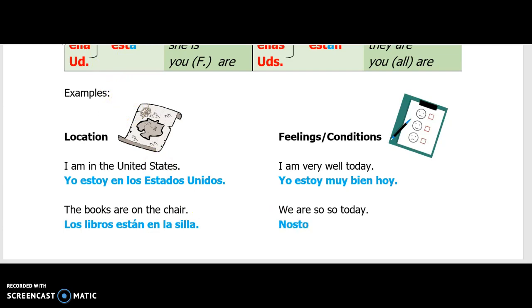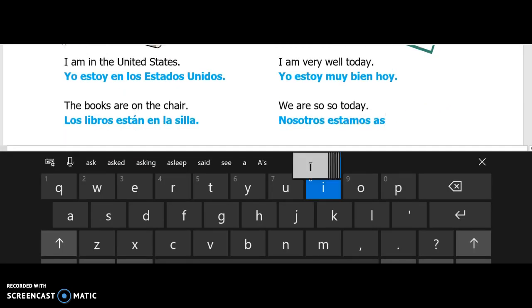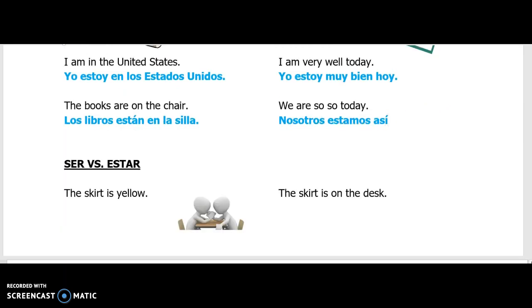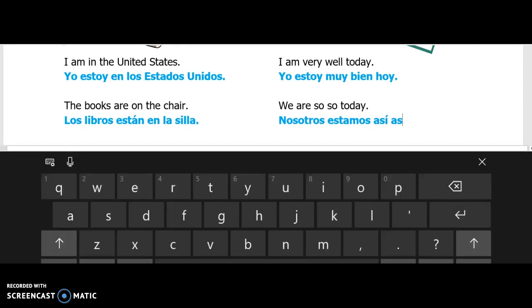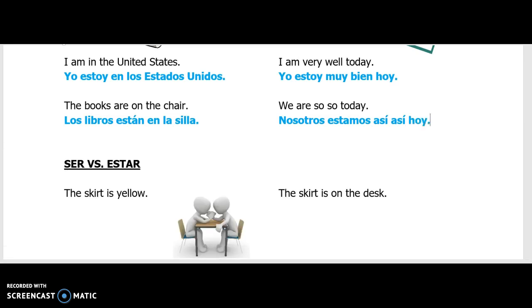Nosotros estamos así. We're going to put an X mark over that I. Así. Another X mark over the I. Hoy.